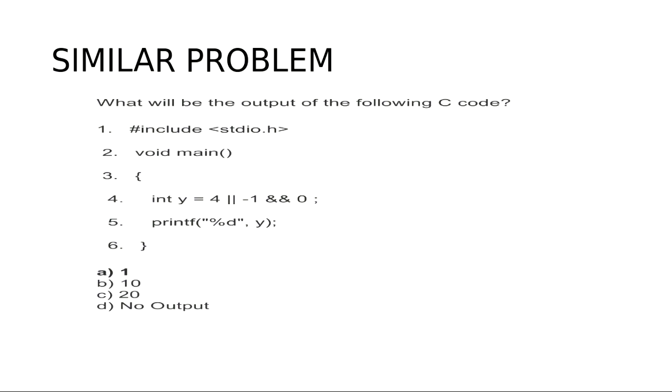Now, can you tell me how we get this answer of 1 here? Yes, these types of questions will be asked. So can you tell me how we get the answer as 1? We have the AND operator, we have the OR operator. Which one has the higher priority, AND or OR?